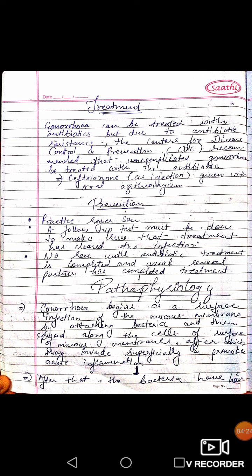As we know, gonorrhea can be treated with antibiotics, but some bacteria develop antibiotic resistance, and due to this resistance gonorrhea is unable to be treated. So the Centers for Disease Control and Prevention (CDC) recommended a combination medication to treat uncomplicated gonorrhea, that is the specific antibiotic ceftriaxone, which is in the form of an injection, and it is given with oral azithromycin.